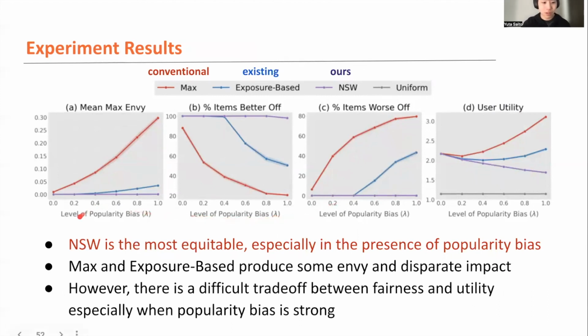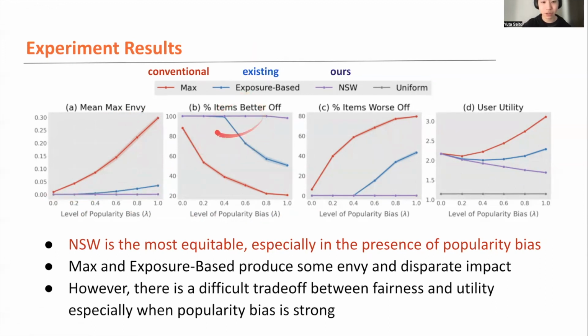And from the result, it's actually obvious that the Nash Social Welfare, our proposed method, is the most equitable, the most fair, especially in the presence of popularity bias. So the first result is envy, and we see that max ranking and the exposure-based fairness existing method produce a lot of envy, especially in the presence of popularity bias. But Nash Social Welfare, the purple line, is almost always envy-free.